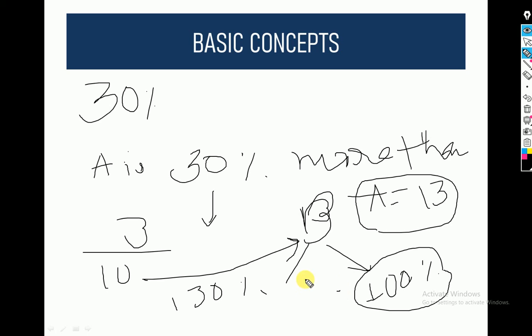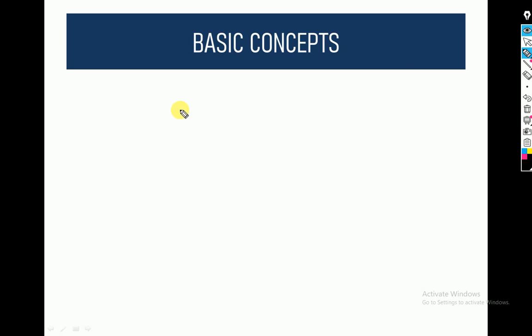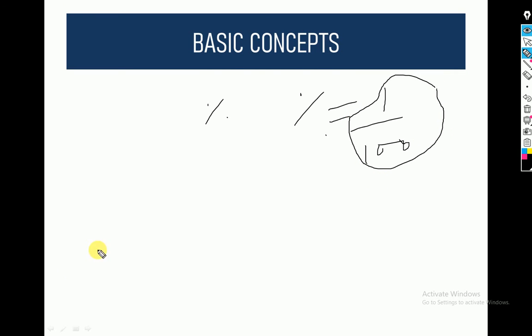If you take the ratio, cut percentage by percentage and 0 by 0, then it's 13 by 10. So A is 13 and B is 10. If you are confused about how I am cancelling percentage: percentage is nothing but 1 by 100, and 1 by 100 gets cancelled because it's common on both sides.